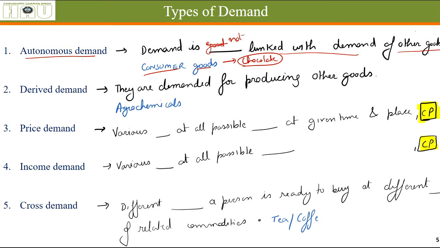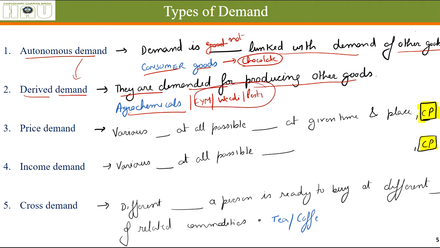You will understand it by the next term. What is the difference between autonomous and derived? Derived demand, these things are demanded for producing other goods. Let's say agrochemicals, which includes FYM, weedicides, pesticides. We generally don't need these things. These things are needed for producing crops, which are autonomous goods, because we directly consume crops.